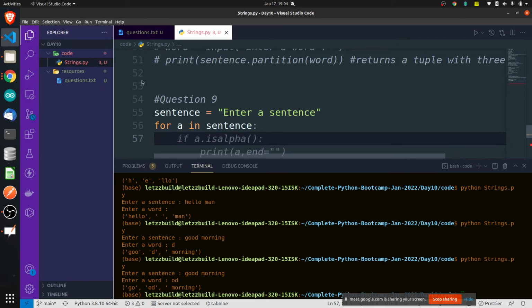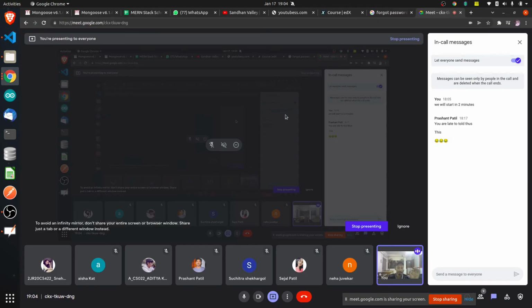See, it's very simple. I'll tell you one hint. How will you actually check whether it is a vowel or not? If you want to print all the vowels of the sentence, you will first have to go and check every letter. Will you agree with me? Yes. Not directly seeing the sentence, you will never understand. You will have to check whether the first letter is a vowel or not, the second letter is a vowel or not. And that is how you print it.